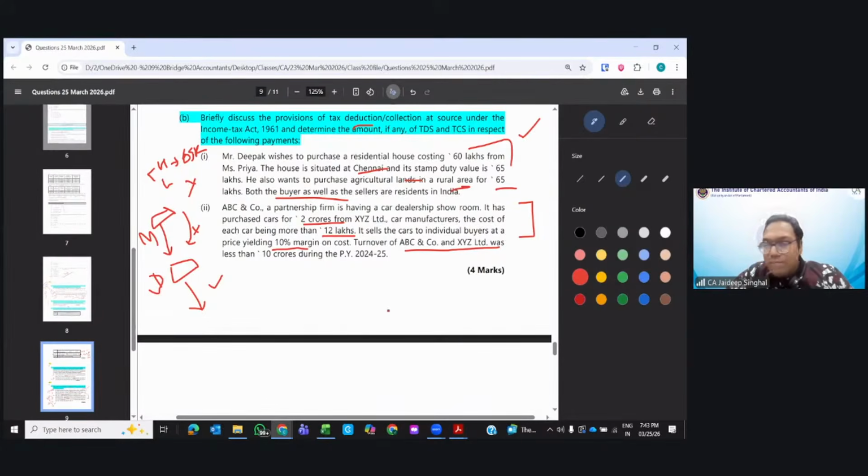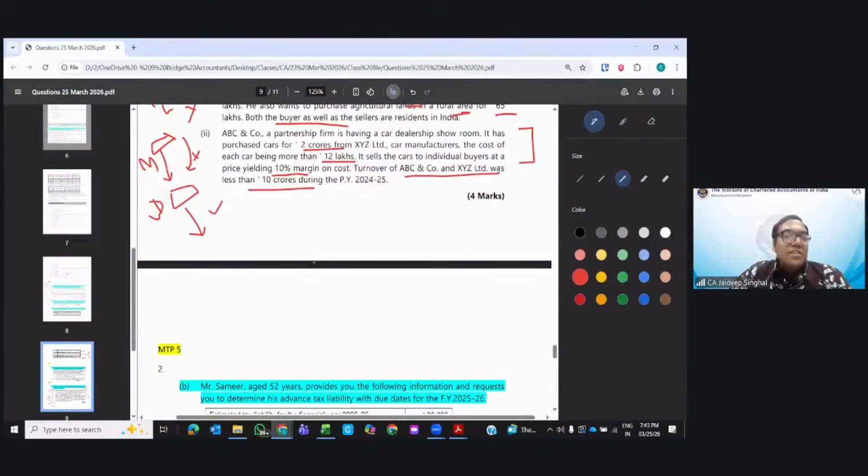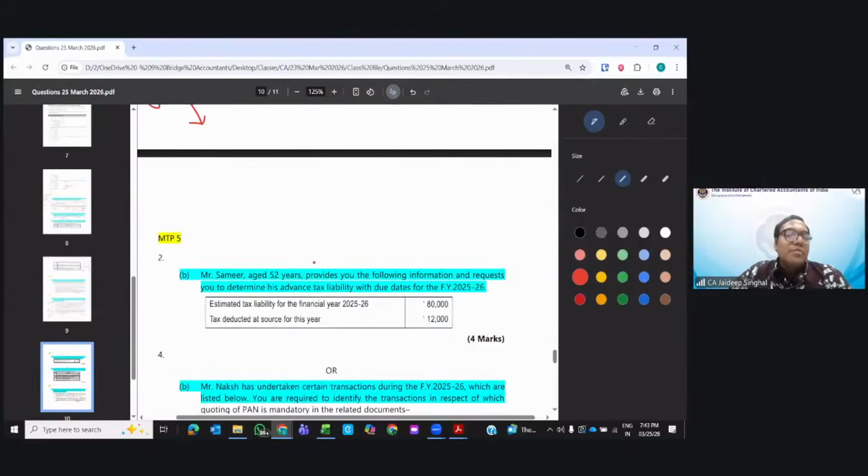Okay, so they've written here ABC Company and XYZ Limited, less than 10 CR. So are the TDS provisions applicable or not? 194Q is not applicable here. Clear? The buyer's turnover needs to be more than 10 CR, then only the 50 lakhs provision is applicable.